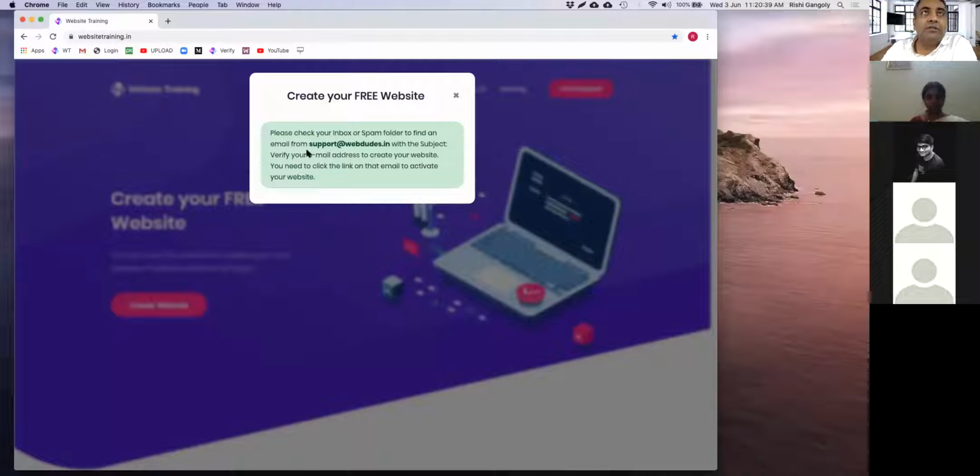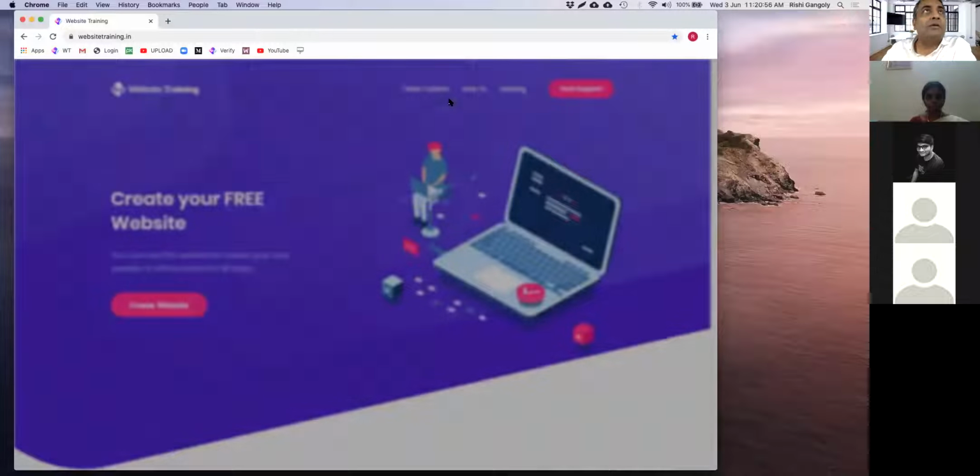There we go. So it says, please check your inbox or spam folder because sometimes emails go to the spam folder to find an email from support@webtools.in, right? And the subject line will be verify your email address to create your website. So let's just do that.